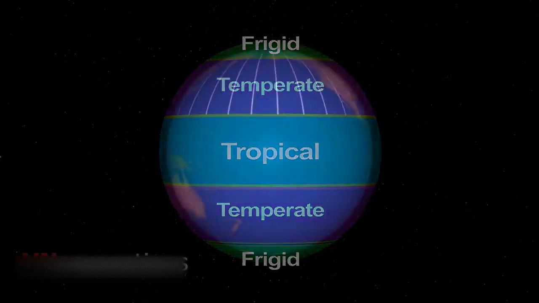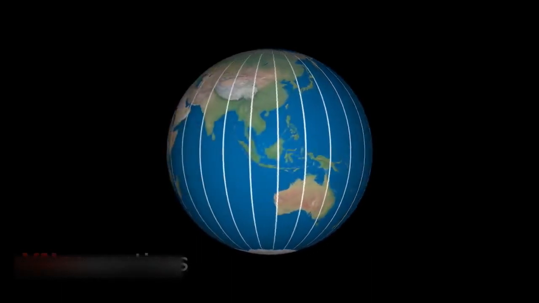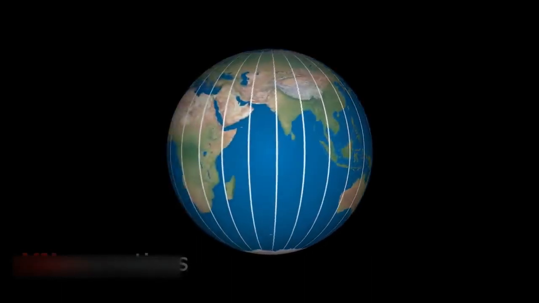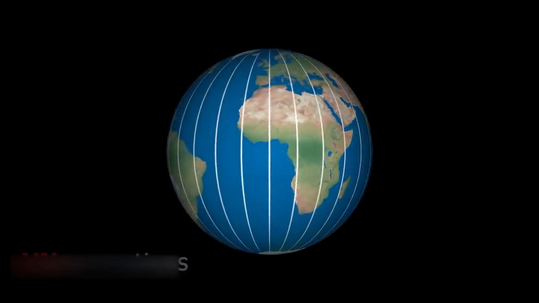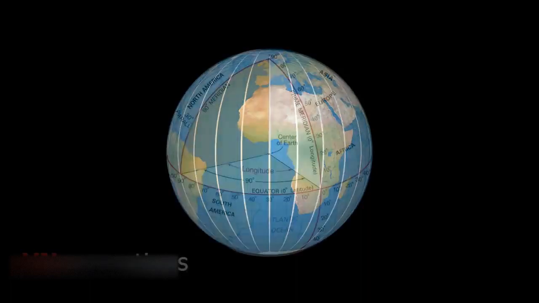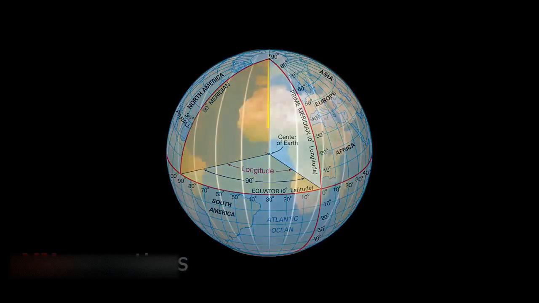After latitudes, we learn about longitudes. Just as the latitudes divide the earth into heat zones, longitudes divide the earth into time zones. Now, what is a longitude? Longitude is the angular distance of a place east or west of the prime meridian.